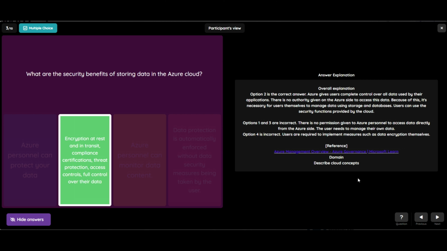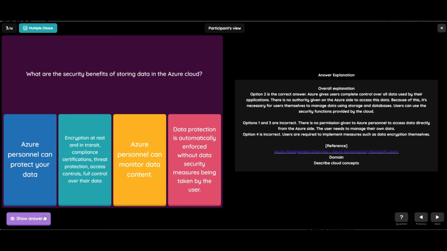Azure gives users complete control over all data used by their application. There is no authority even on the Azure side to access this data. Because of this, it's necessary for users themselves to manage data using storage and databases. Users can use the security functions provided by the cloud. Let's see the other options.